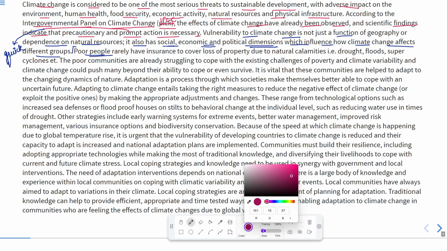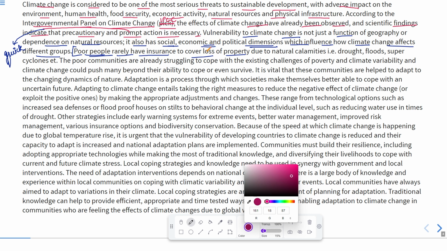Poor people, now we are talking about poor people, what will they do if something happens to them? They rarely have insurance to cover loss of property. If a poor person has some property and it gets destroyed or ruined because of any natural calamity like floods, storms, or thunderstorms, and his property gets ruined or damaged, what will he do?